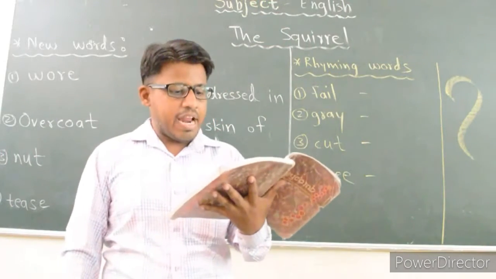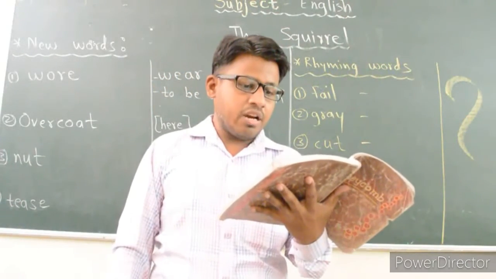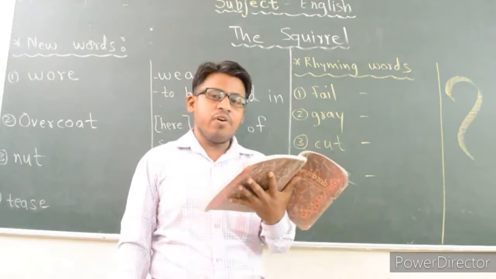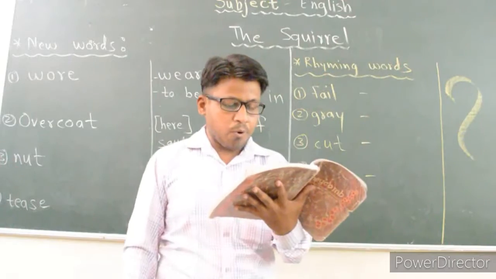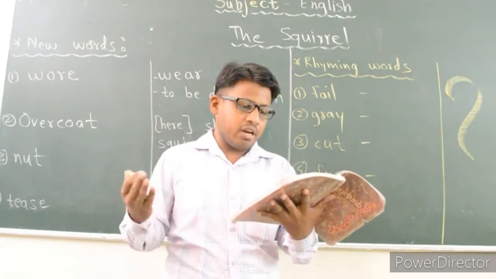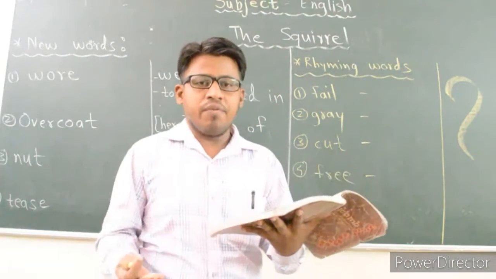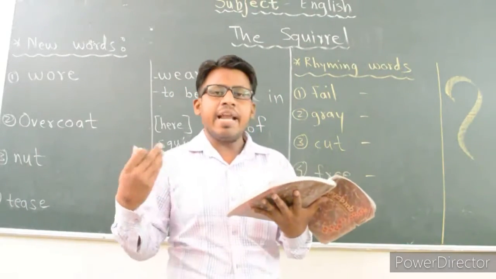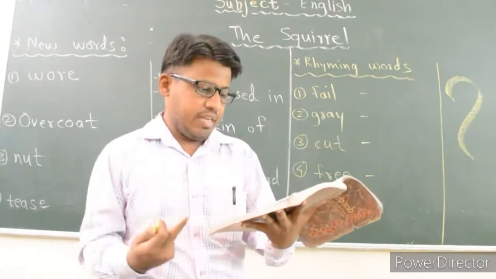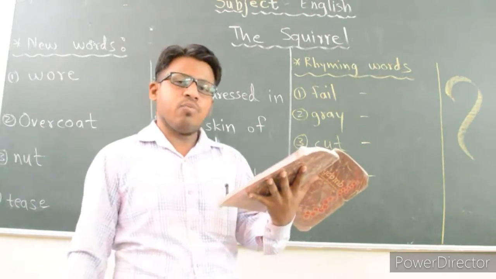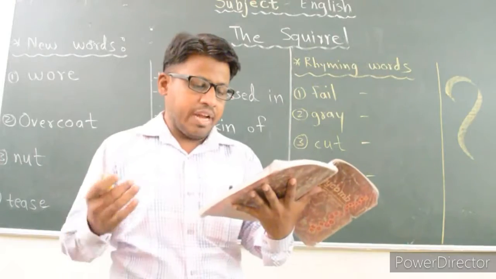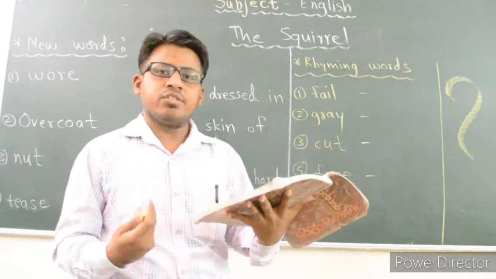He liked to tease and play, and if we ran around his tree, he went the other way. Here in the fifth line, the pronoun we stands for the poet and maybe her friends. If we ran around his tree, he went the other way. It means that the squirrel is playing hide and seek. Whenever you chase that squirrel, it runs around the tree. So this is a very small and very interesting poem which is based on the squirrel's life, how it walks, how it plays or teases the poet.